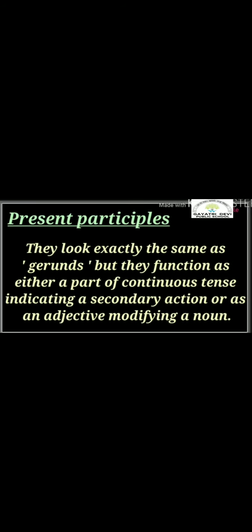Now see the example. Now present participles, again we will learn something more about it. They look exactly the same as gerunds. Participles जो है present participle, वो gerunds की तरह ही लगते हैं, but they function either as a part of continuous tense, indicating a secondary action, or as an adjective modifying a noun. ओके, gerund जो है वो हमेशा ing फॉर्म में होता है एंड इट इज़ ऑलवेज फंक्शनिंग एज अ नाउन. और जो प्रेजेंट पार्टिसिपल है वो भी ing फॉर्म में होता है बट इट फंक्शंस एज एन एडजेक्टिव. It functions as an adjective.